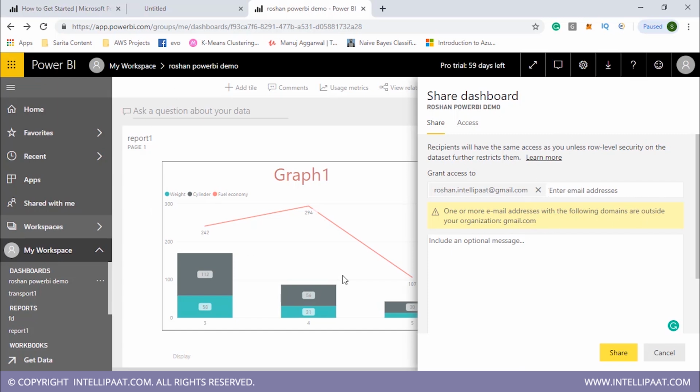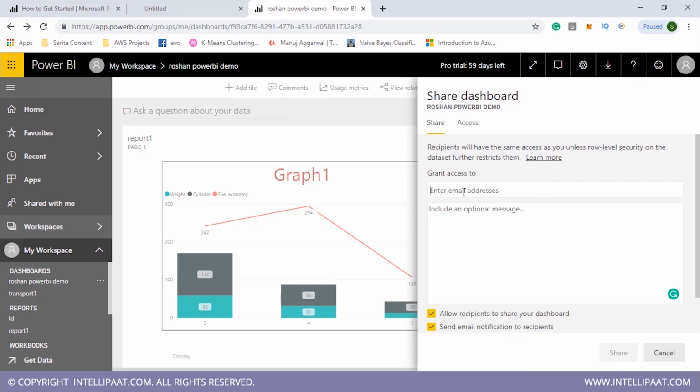Just because my account was created by the extension intellipart.com, I can't use gmail.com. So I will write bala at intellipart.com and it works. So I can share this with people who work in my organization.